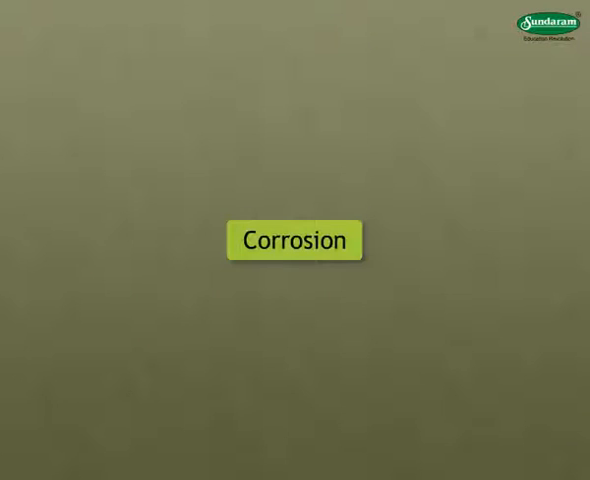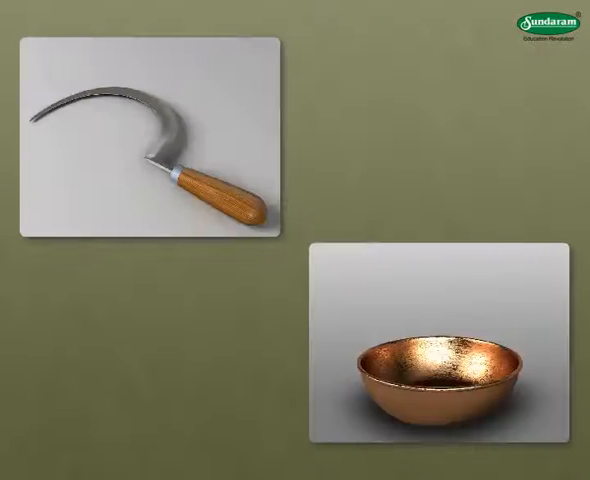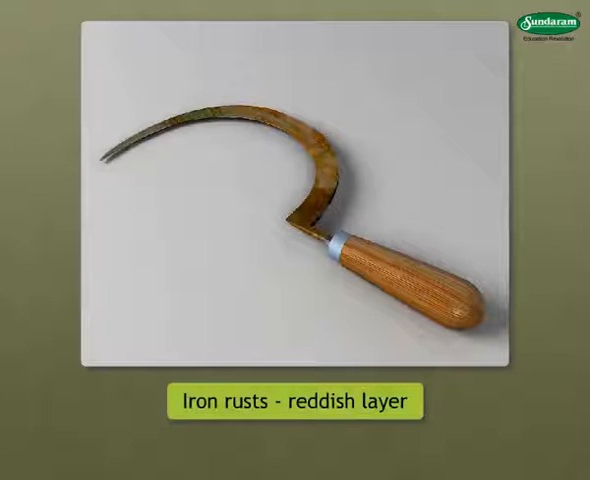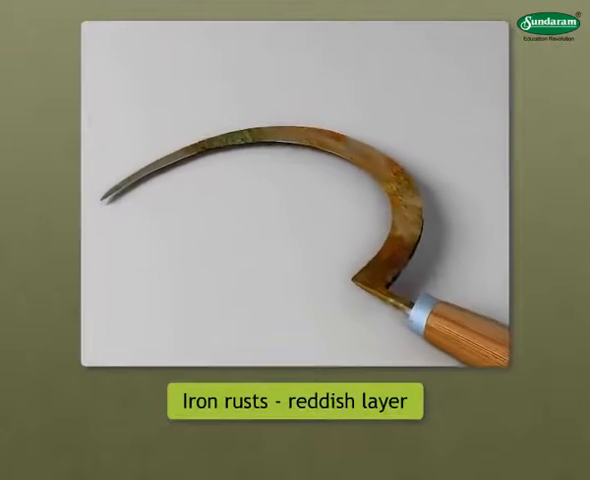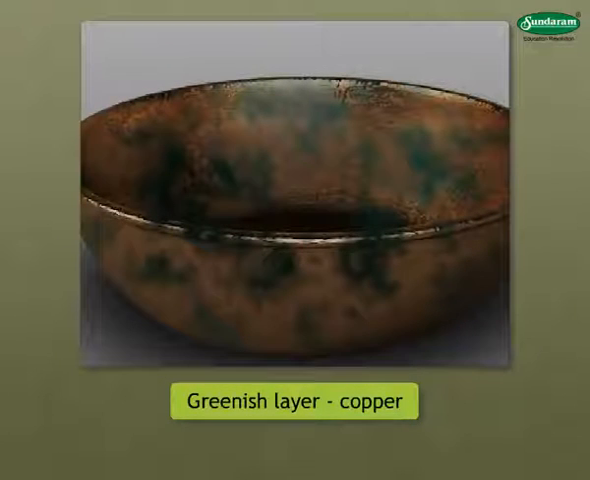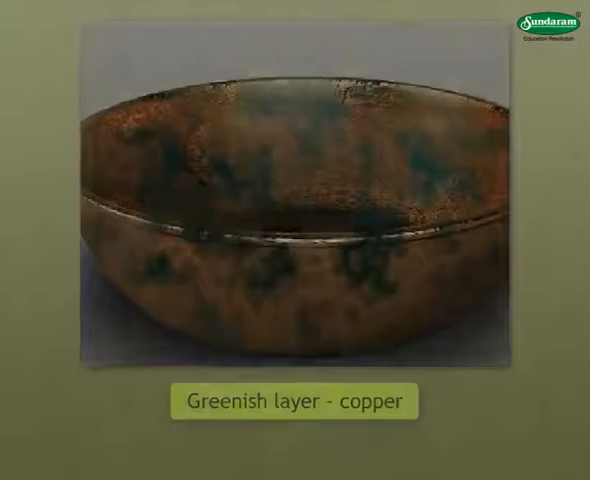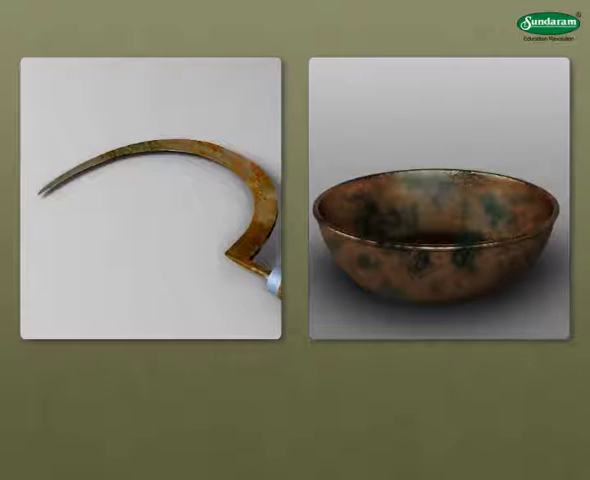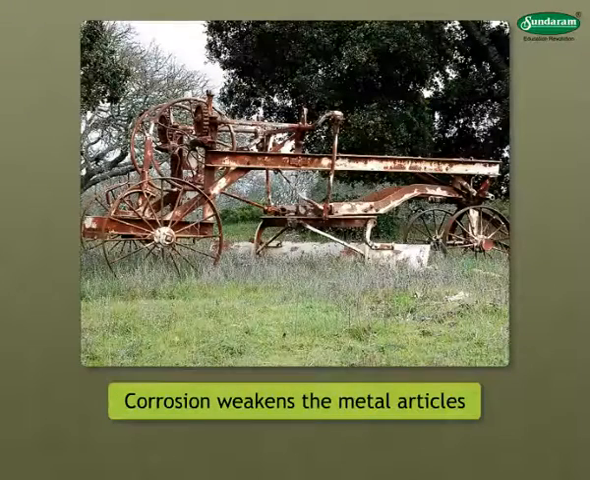Let us study about corrosion. When metals like iron or copper are left exposed to humid air, we see a layer forming on their surface. When something made of iron rusts, we see a reddish layer on it. A greenish layer forms on things made of copper. This process is called corrosion of metal. The corrosion of metal is a chemical change. Corrosion weakens the metal articles.